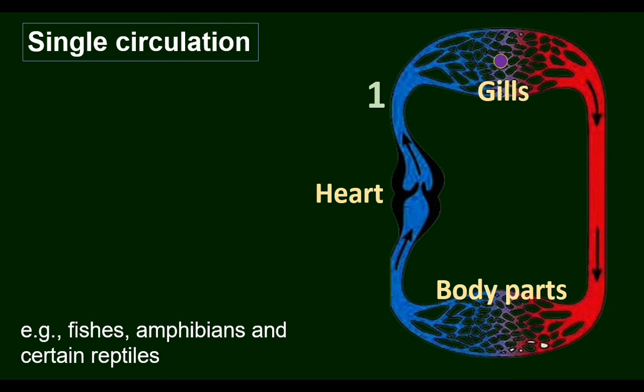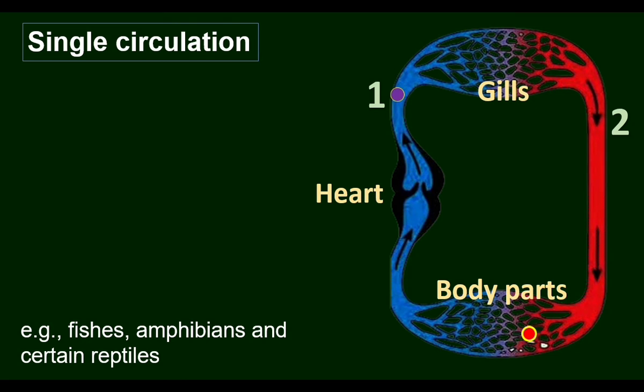From the heart, blood is pumped to the gills. In the gills, oxygen is added to the blood. Now the blood becomes oxygenated blood. From the gills, the oxygenated blood is carried to the body parts. The blood supplies oxygen to the body parts. While giving oxygen, the blood takes carbon dioxide from the tissues. Now it becomes deoxygenated blood.